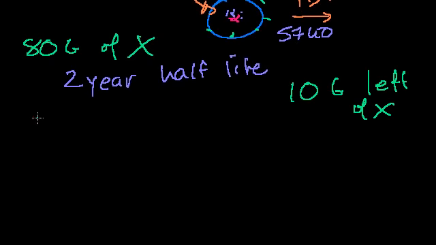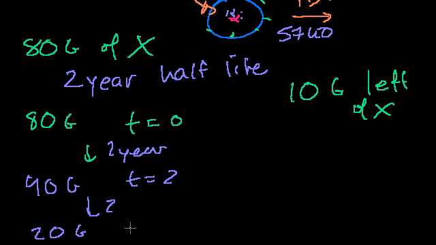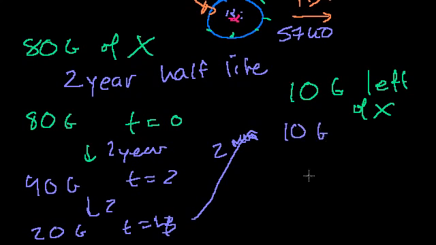X is decaying the whole time, so how much time has passed? Well, let's think about it. We're starting at time 0 with 80 grams. After 2 years, how much are we going to have left? We're going to have 40 grams. So t equals 2. Then after 2 more years, we're going to have 20 grams. This is t equals 4 years. And then after 2 more years, I'll only have half of that left again. So now I'm only going to have 10 grams left. And that's where I am. And this is t equals 6.